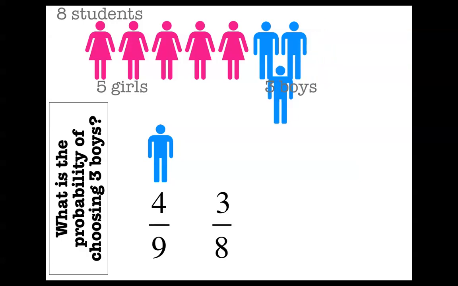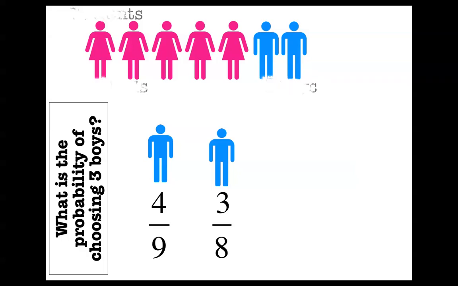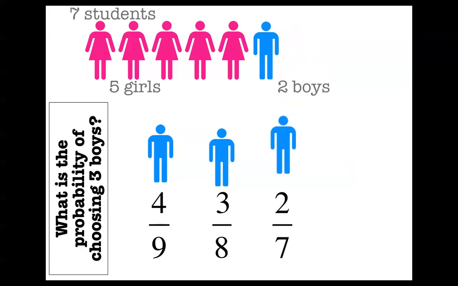So that's how my probability of drawing the second student as a boy is 3 out of 8. Now I'm going to choose one more student. What's the probability that this student is going to be a boy? Well, now I have 7 students left. 2 of them are boys and 5 of them are girls. So I have a 2 in 7 chance of getting a boy on this one.